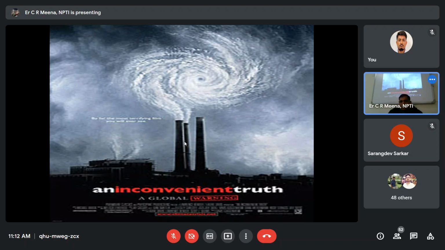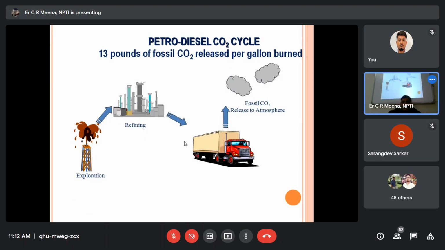The inconvenient truth is global warming. All the coal-based generating plants are polluting the environment. That's why this is a global warming issue. Petrol, diesel, the carbon dioxide cycle, all these components make CO2.